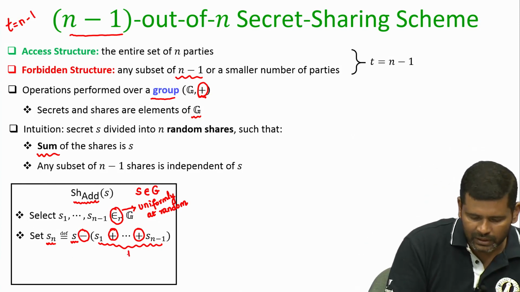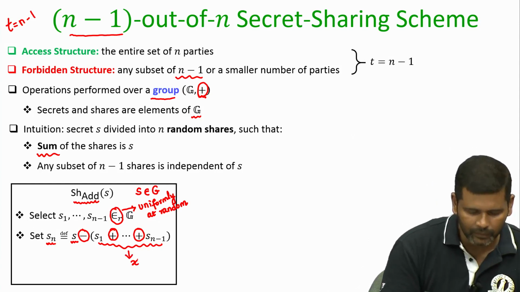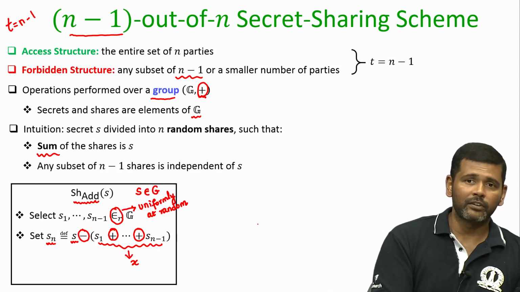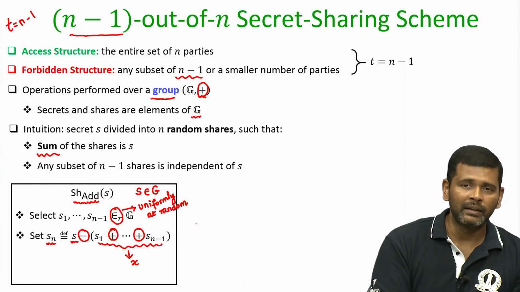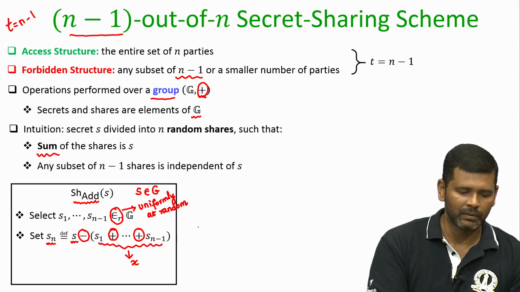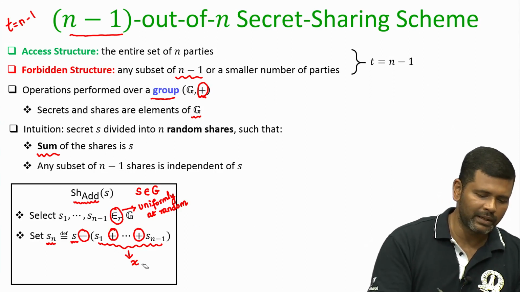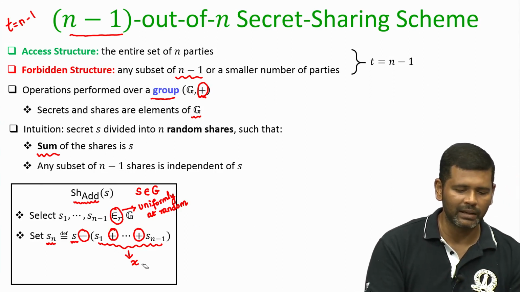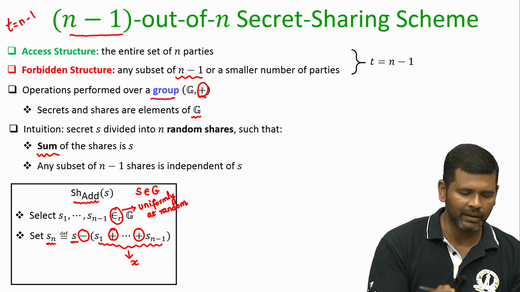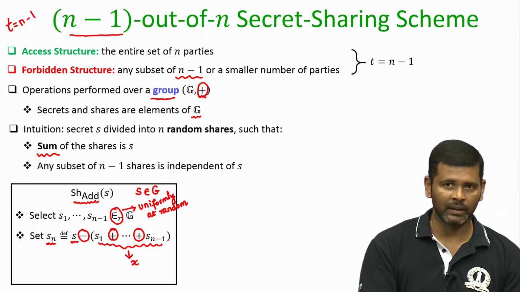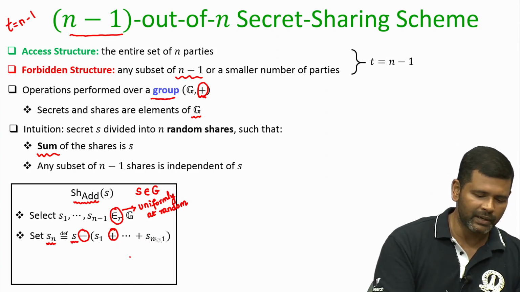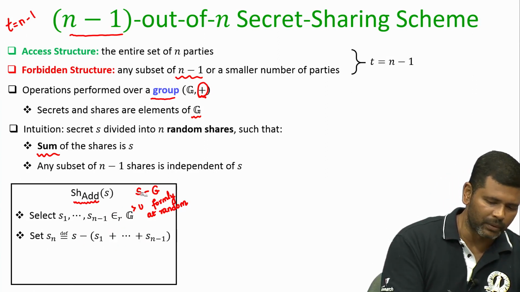So, let us denote the summation of first n minus 1 shares as x. S minus x basically means I am adding the additive inverse of x to the secret S, or in other words, the way to interpret it is that my Sn should be such that the summation of x and Sn should give me the secret S. Okay. That is the way the nth share is computed.